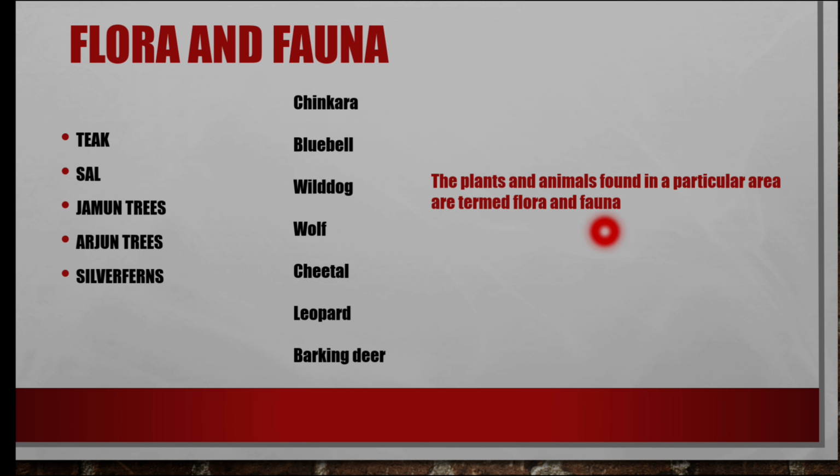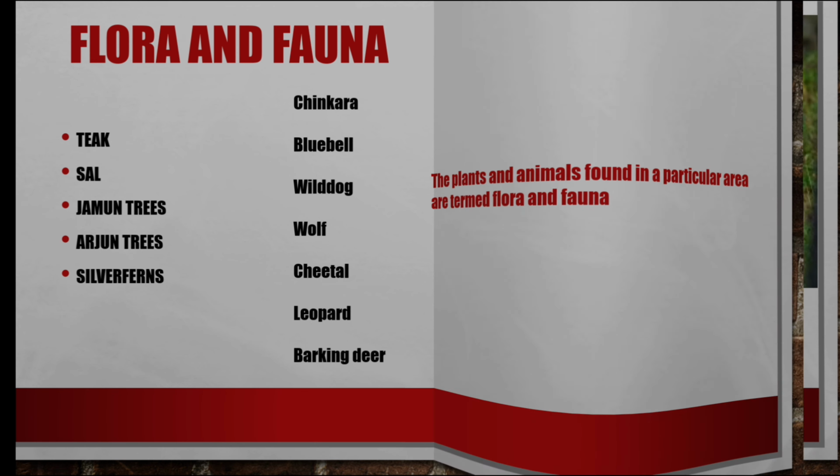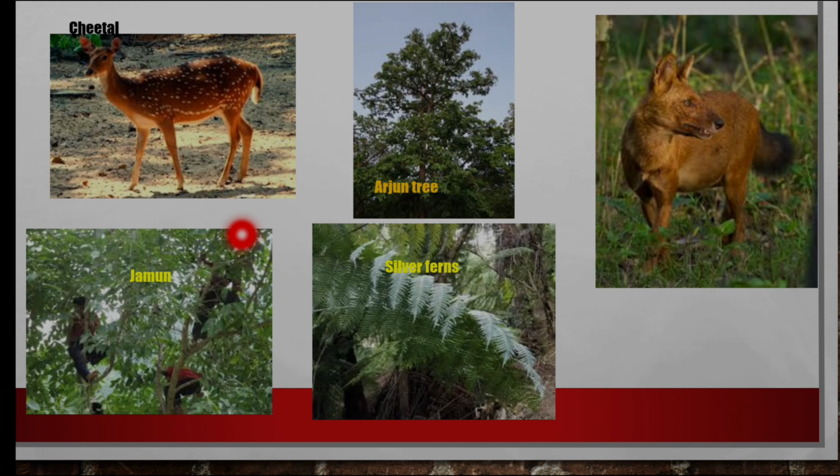What is flora and fauna? The plants and animals found in a particular area are termed flora and fauna. Let's see some pictures. Here, see, this is a cheetal, this is an arjun tree, this is a wild dog, this is a silver fern tree, and this is a jamun tree.